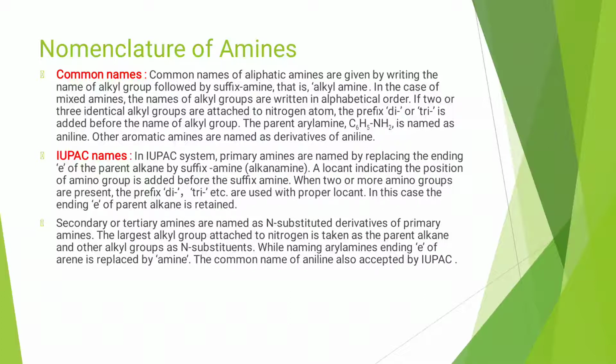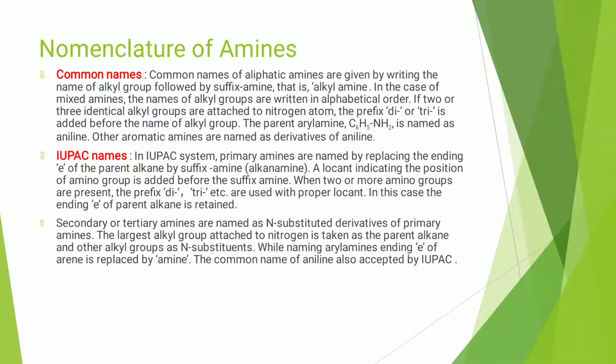If 2 or 3 identical groups are attached to the nitrogen, then prefixes like di for 2, tri for 3 are added before the name of the alkyl groups. The parent aryl amine C6H5NH2 is known as aniline.